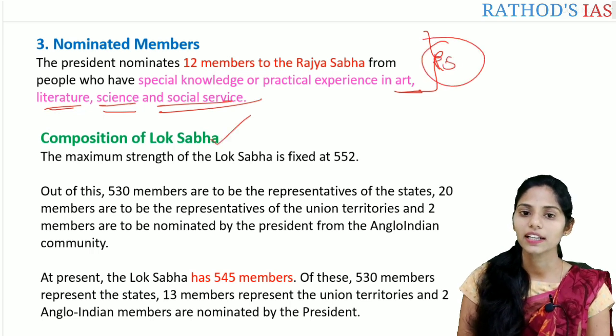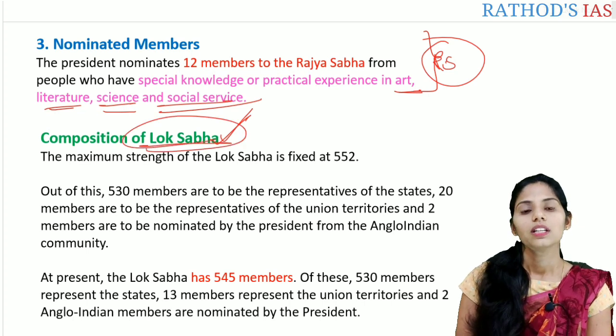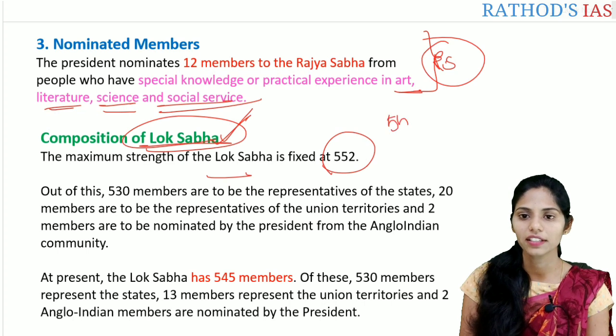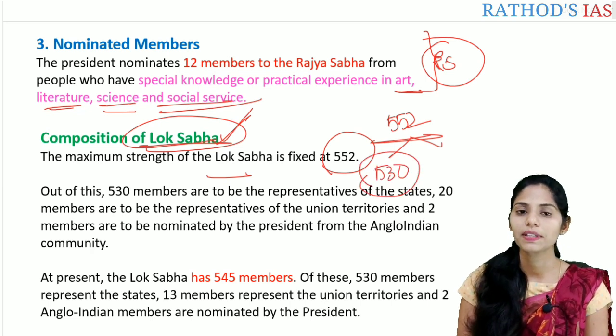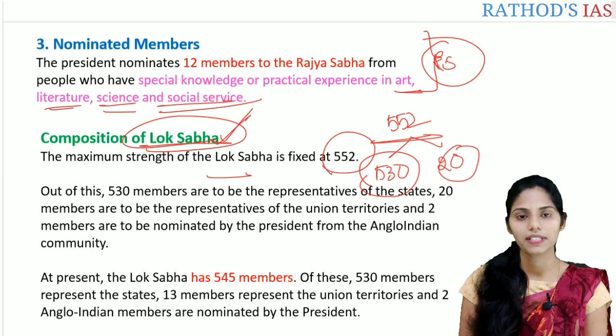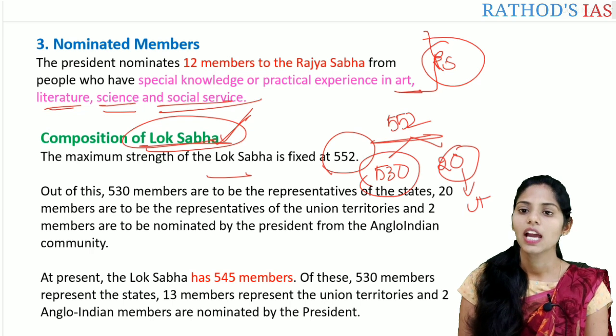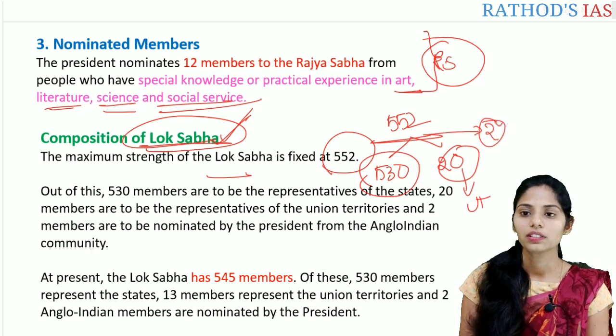So let us see the second house, that is the composition of the Lok Sabha. The maximum strength of the Lok Sabha is fixed at 552, and out of this 552, 530 are representatives from the states, the next 20 are representatives from the union territories, and the remaining 2 are nominated by the President of India.